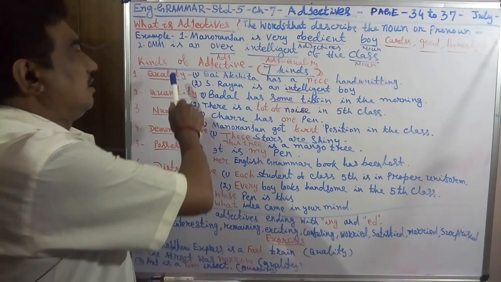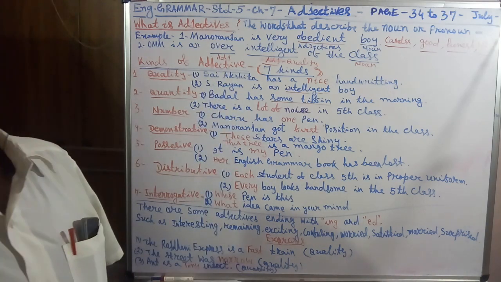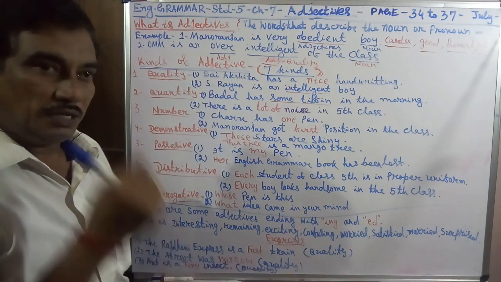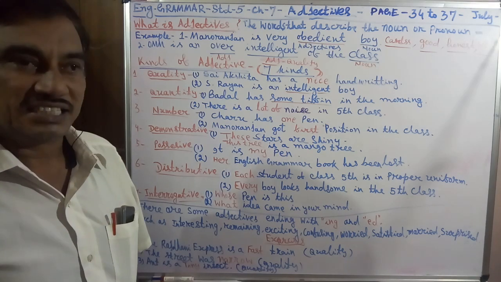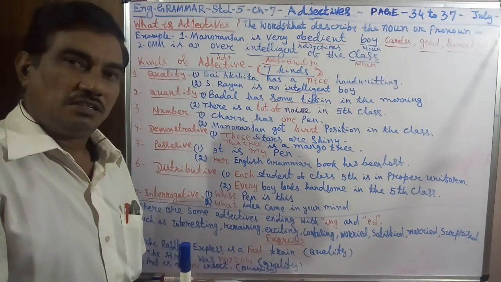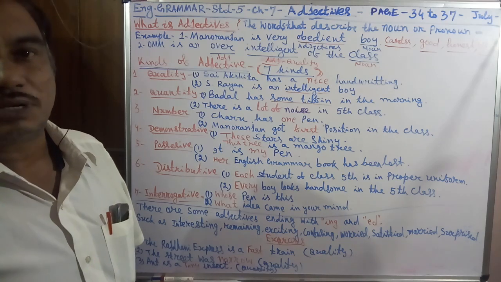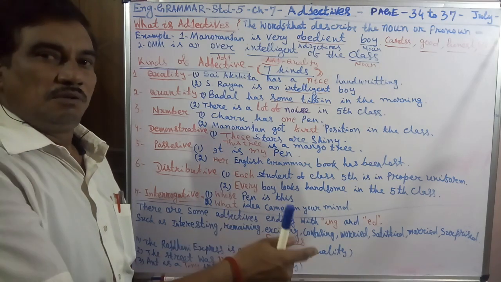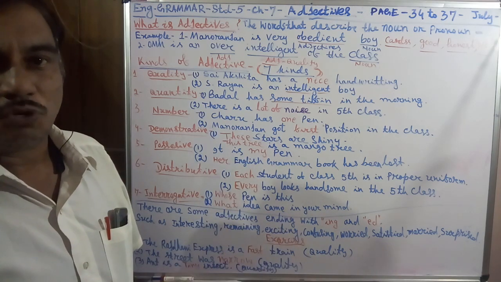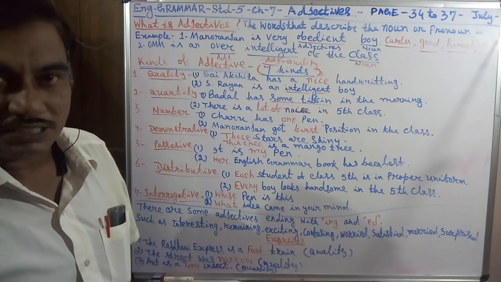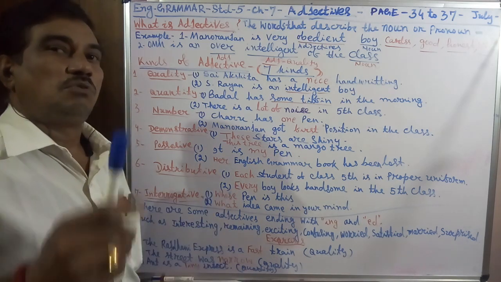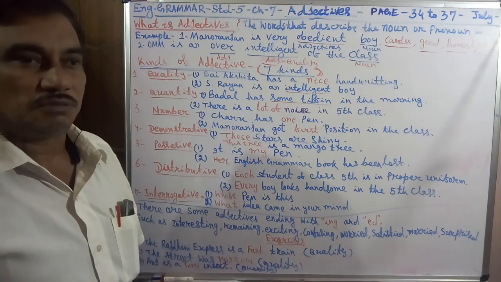Okay. Then, kinds of adjectives. There are 7 kinds of adjectives. In Standard 3, you have read 4 kinds of adjectives. Then in Standard 4, 5 kinds of adjectives. Here you will learn the 7 kinds of adjectives.